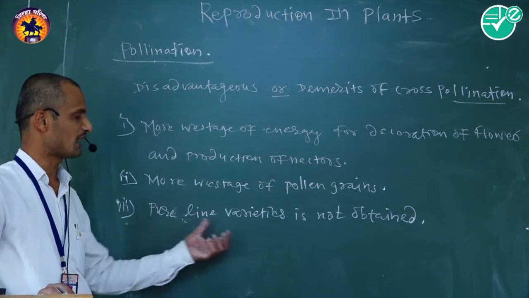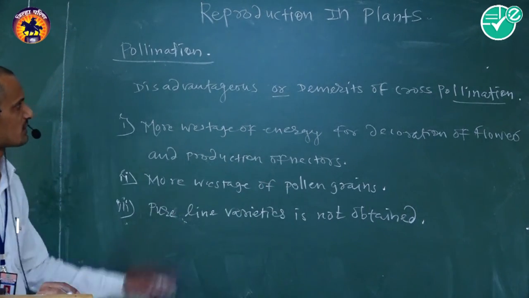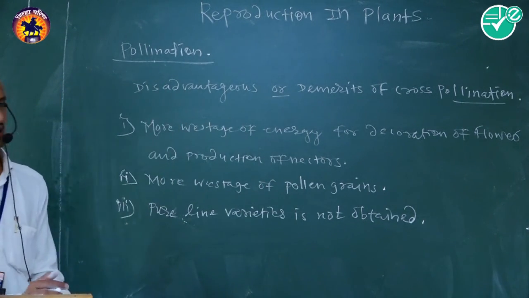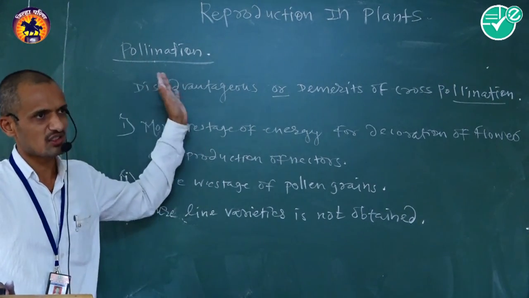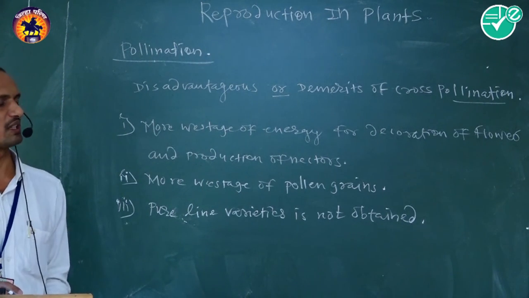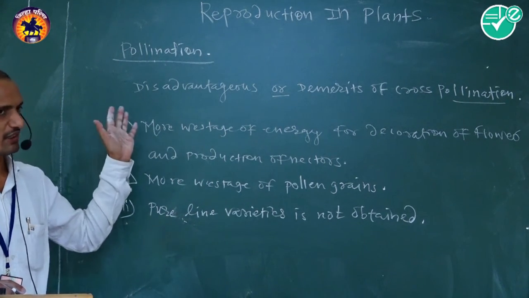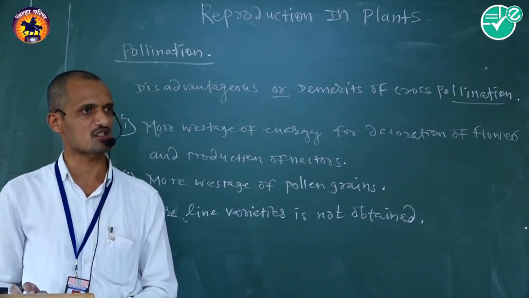That is the disadvantage of cross pollination. Here we complete pollination, types of pollination, agencies of pollination, and then advantages and disadvantages of self as well as cross pollination.